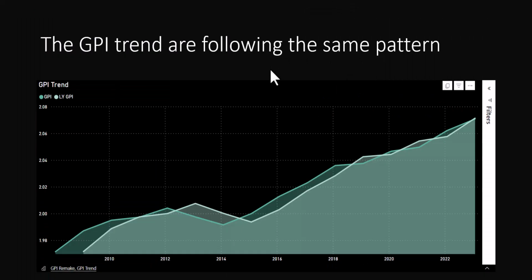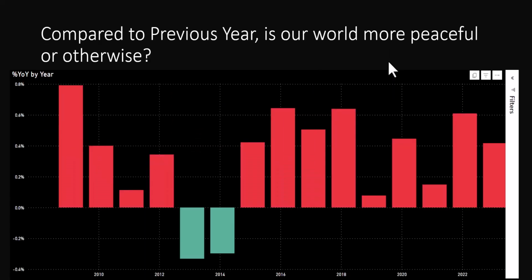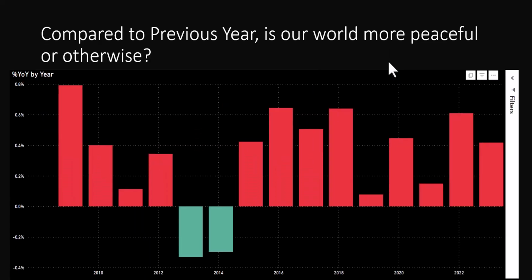Then the GPI trend is following the same pattern. What is GPI trend? GPI trend is just trying to check how the GPI has actually been moving from 2008 up to 2023 that we have our data for. And then it's trying to compare the last year GPI compared to this current year, and you can see that the pattern is almost the same. It's just that in a few instances it was even stepping down from the last year GPI compared to the current year.